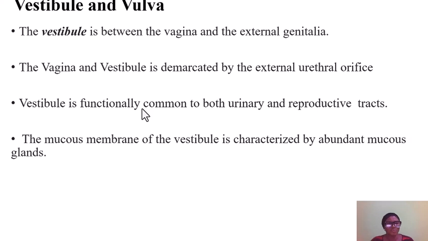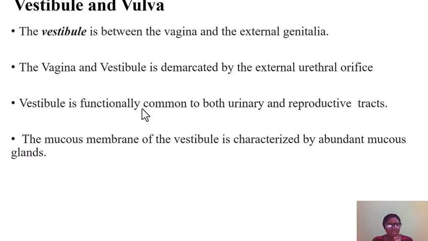Now, the vestibule and the vulva. The vestibule is between the vagina and the external genitalia. The vestibule is just in the inner part after the external genitalia. As you go into the female genitalia, the walls that you see in between the two portions is called the vestibule. The vestibule is demarcated by the external urethral orifice.